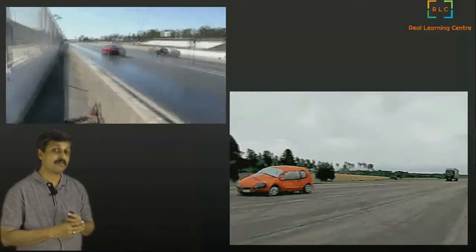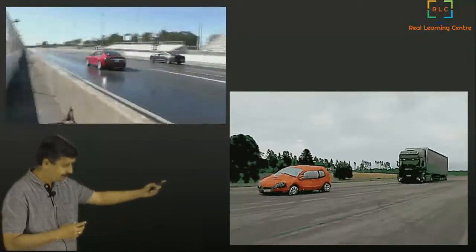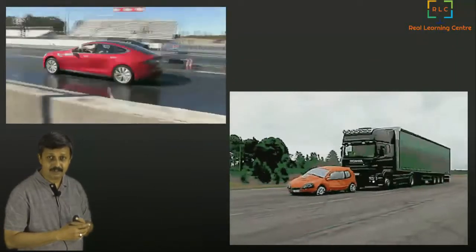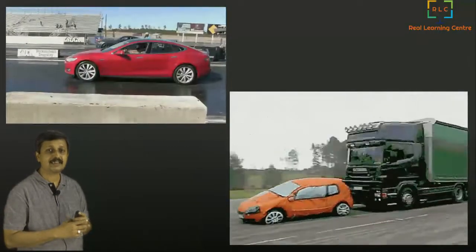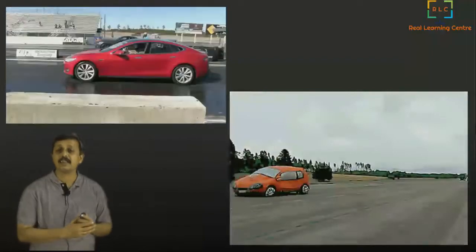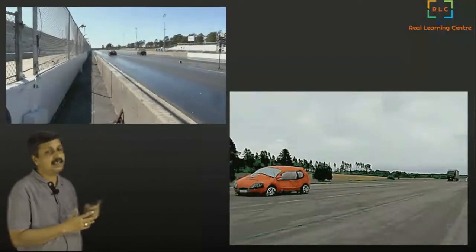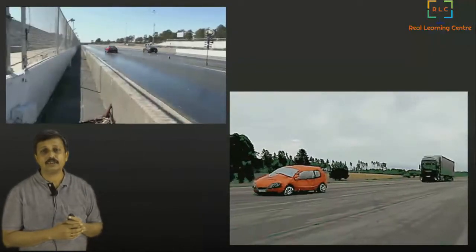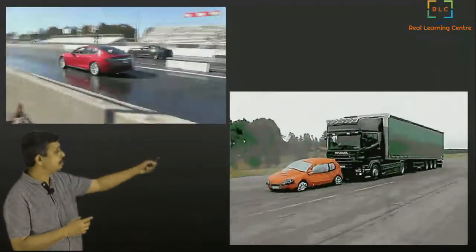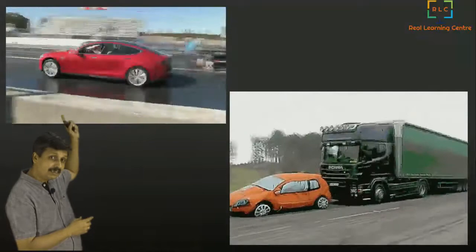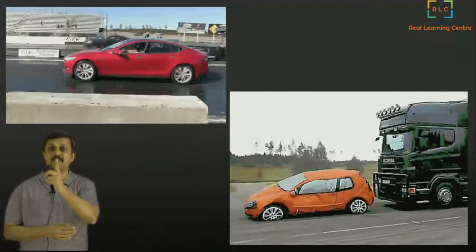What about down here? Watch this, a truck is coming and it brakes. When it brakes, it slows down and just before hitting the car, it stops. So in the first case, speed is increasing. In the second case, speed is decreasing.